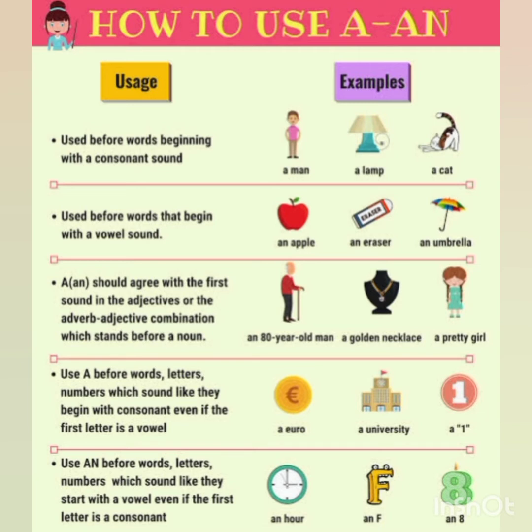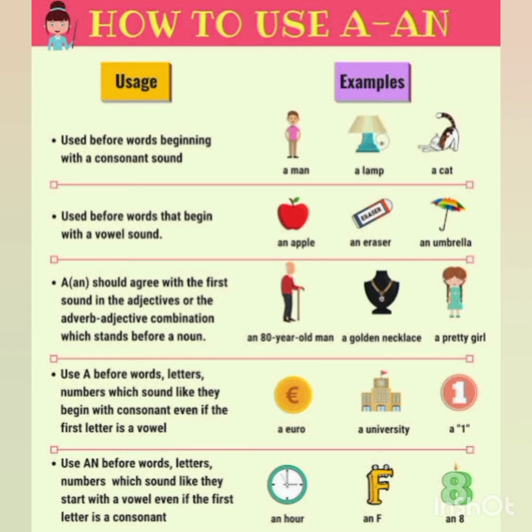Here are some rules: a or an should agree with the first sound in the adjective or the adverb-adjective combination which stands before a noun. Example is here, an 80-year-old man. So an 'ay' sound will come, so we will write an. A golden necklace. G sound is there, so we will write a. A pretty girl. So you will remember it.